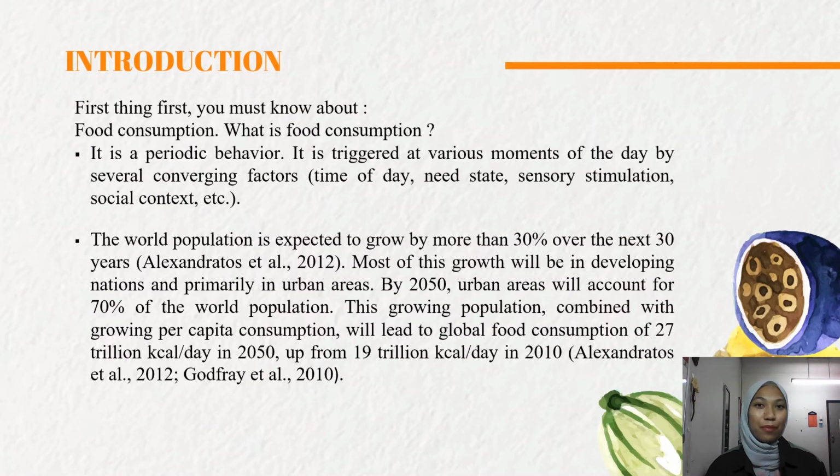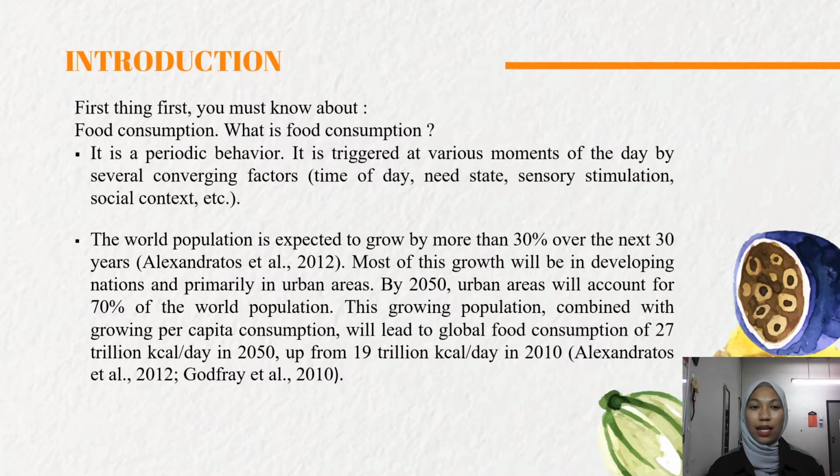Today, we would like to present about food consumption, which is gluten in food and cheese making. First things first, before we begin and explain the details, you must know what food consumption is. Food consumption is a periodic behavior. It is triggered at various moments of the day by several converging factors: time of day, need state, sensory stimulation,